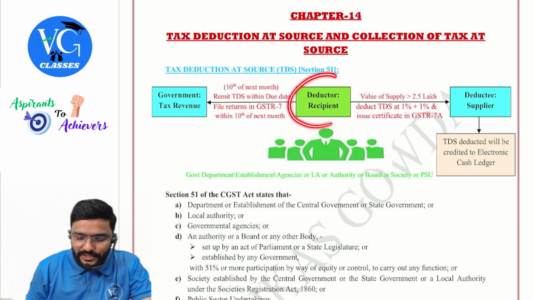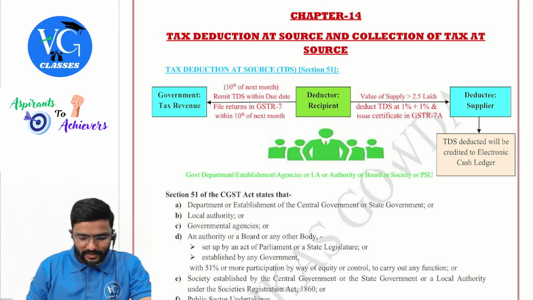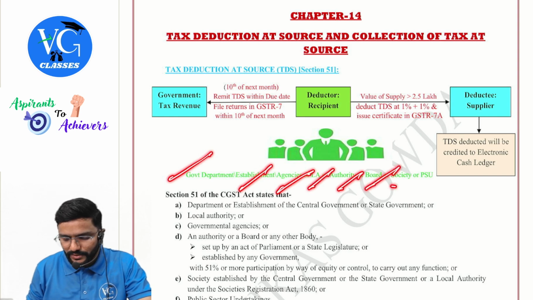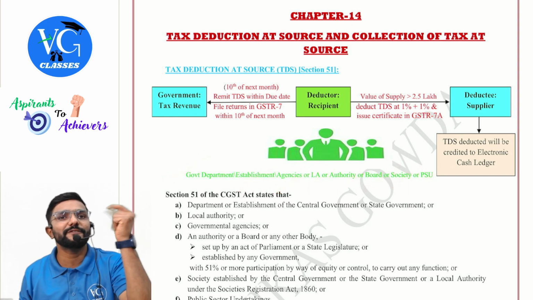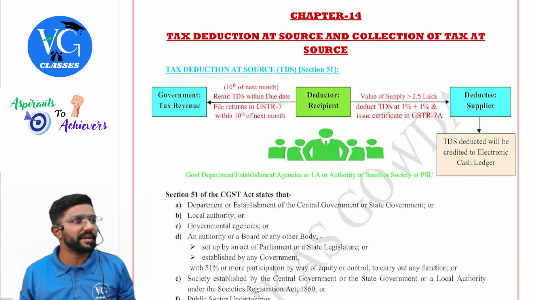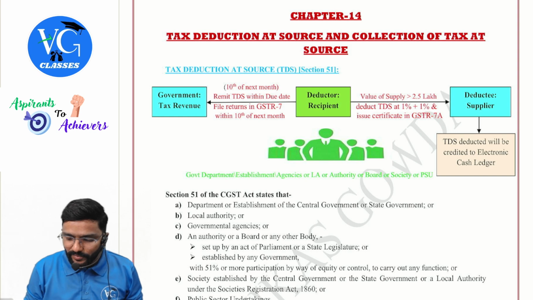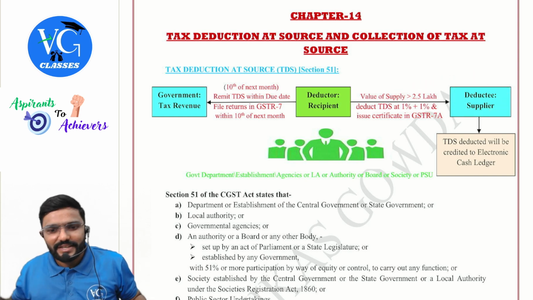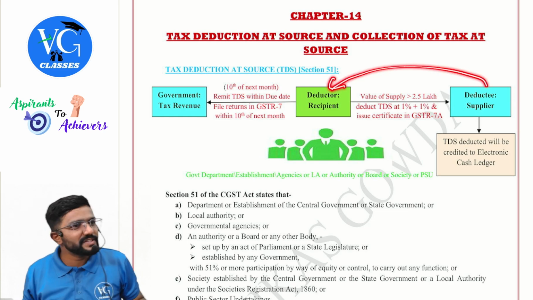Guys, who should deduct first? Who should deduct TDS? Government department, establishment, agency, local authority, board or society or public sector undertaking. Only if they are the payer, they have to deduct TDS. Sir, deduct TDS from whom? The supplier. Guys, listen. Supplier is someone else. Supplier has supplied goods or services to the recipient.